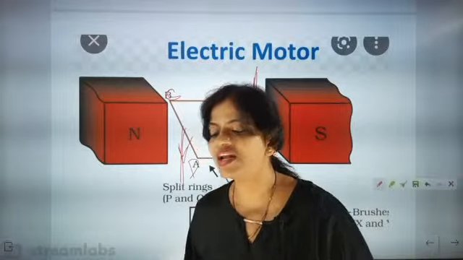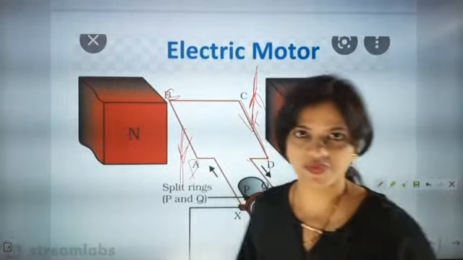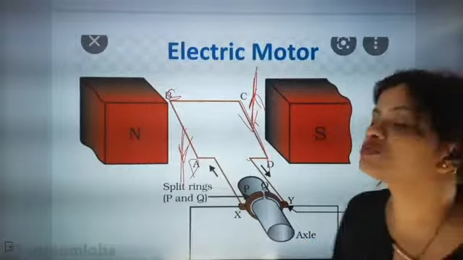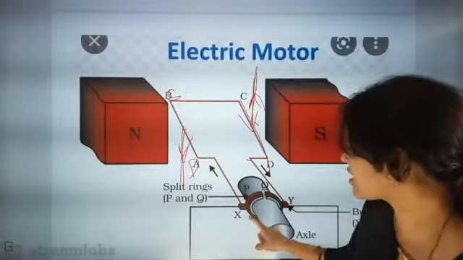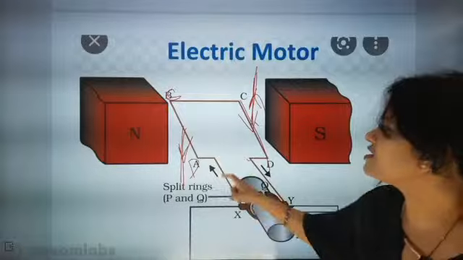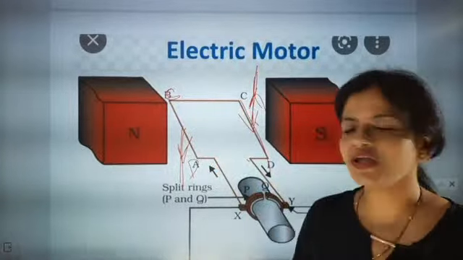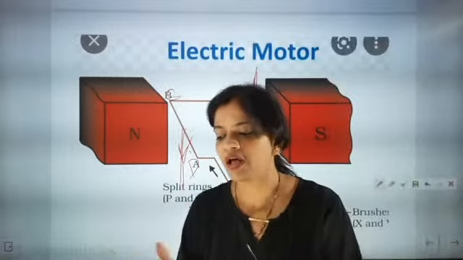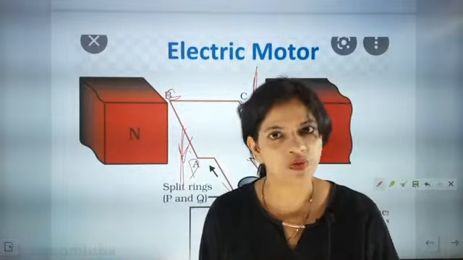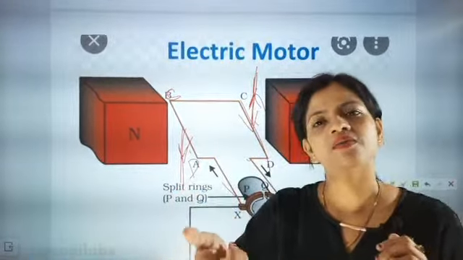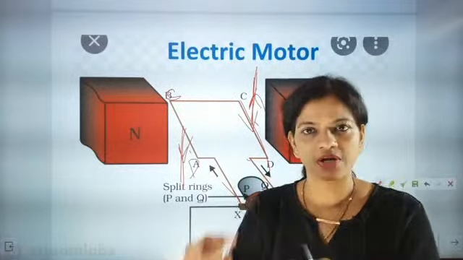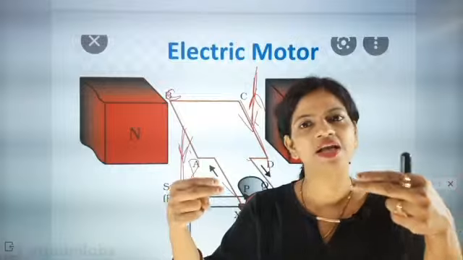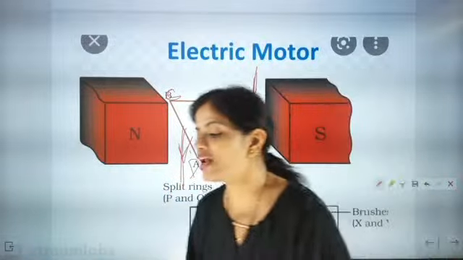What does electrification mean? Giving electricity. You might have seen that the carbon brushes are attached to the split ring, and the split ring is attached to the wire. So the main connection of the wire is with the split ring. The split ring will rotate, and it will rotate the coil also. But the carbon brushes are carrying current. So that is the work of electrification.